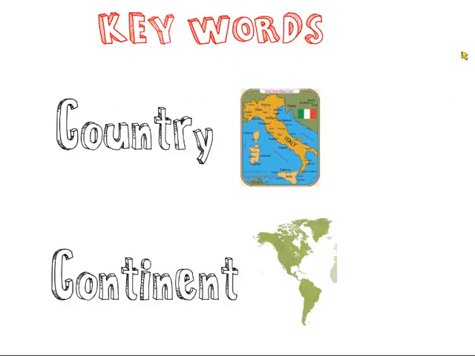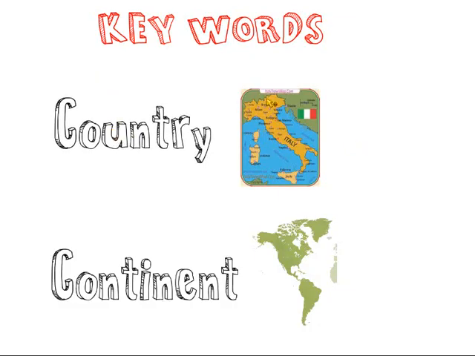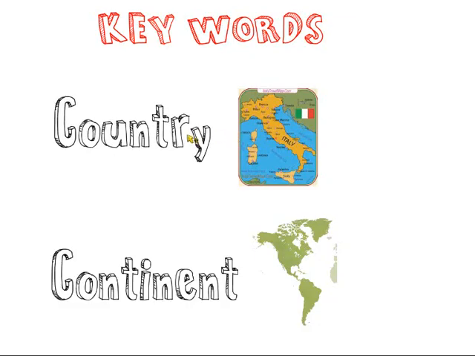Good. So, let's review some new words that we are learning while we are studying the countries. For example, country, yeah. Italy is a country too. Spain is a country. France is a country. UK is a country. Germany, yeah. Medium pieces of land, and they have their own language. In Italy they speak Italian. In Germany they speak German. In UK they speak English. So every country has different language and situation and culture.